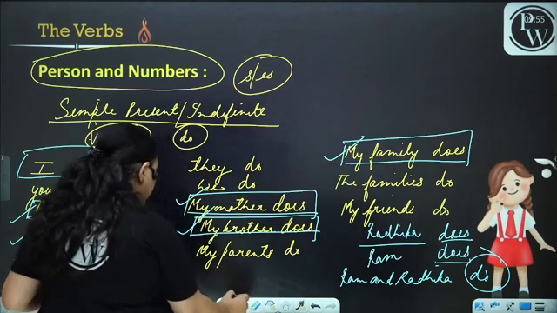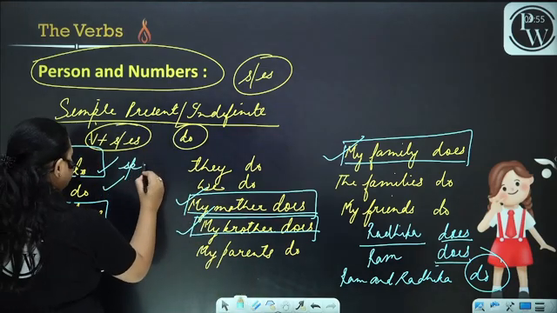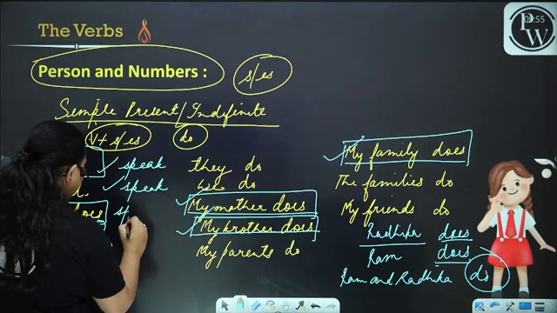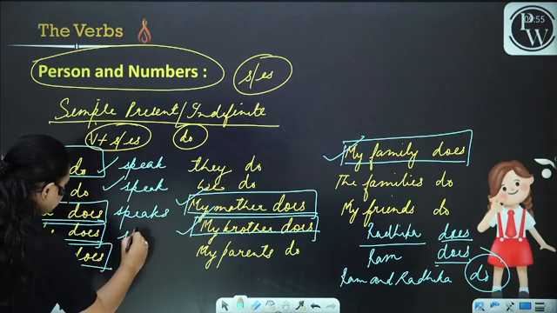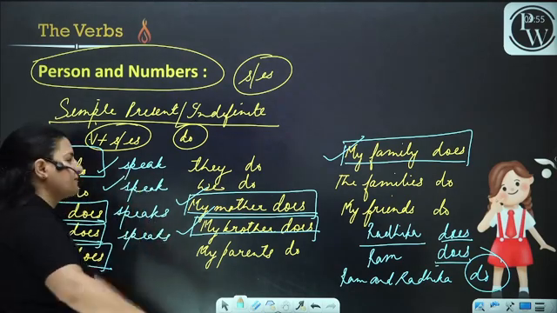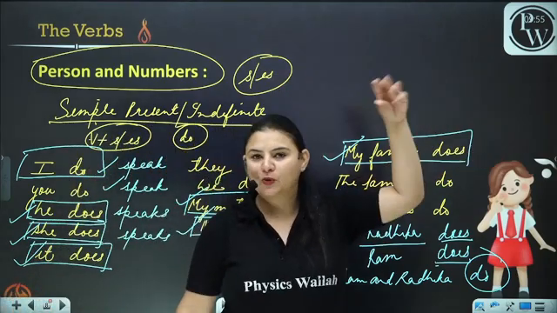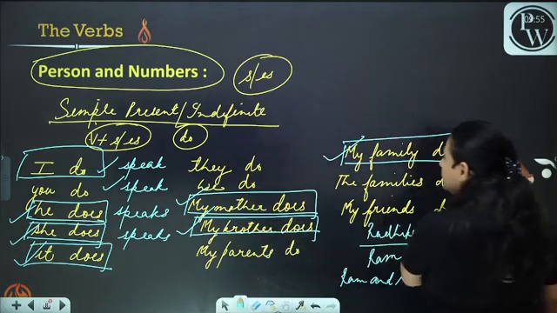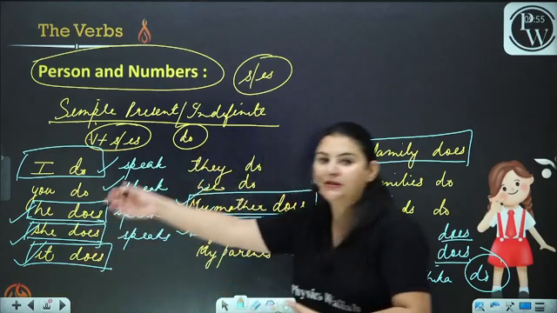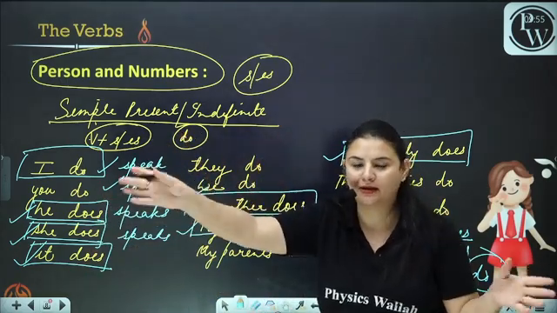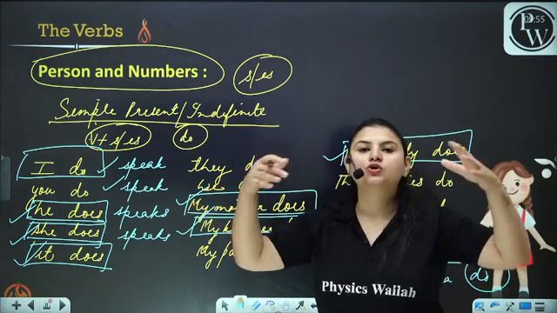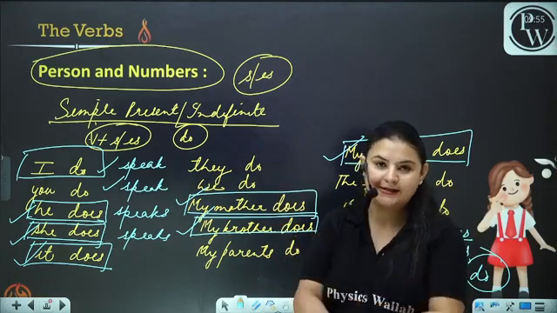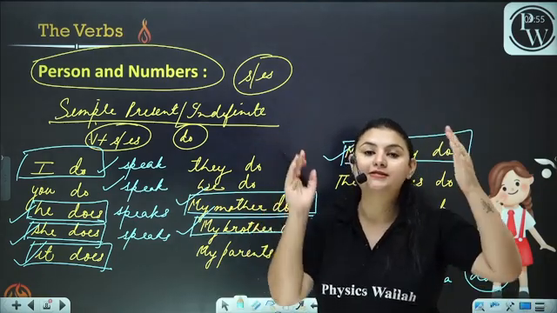Now you can also take the other examples. Speak, and speaks, and so on and so forth. You can leave it in the comment section how we use speak with all these examples. All these examples are the subject. If you look at the subject carefully, you'll understand where we put s and es and where we do not put s and es. We use s and es with all the singular forms.